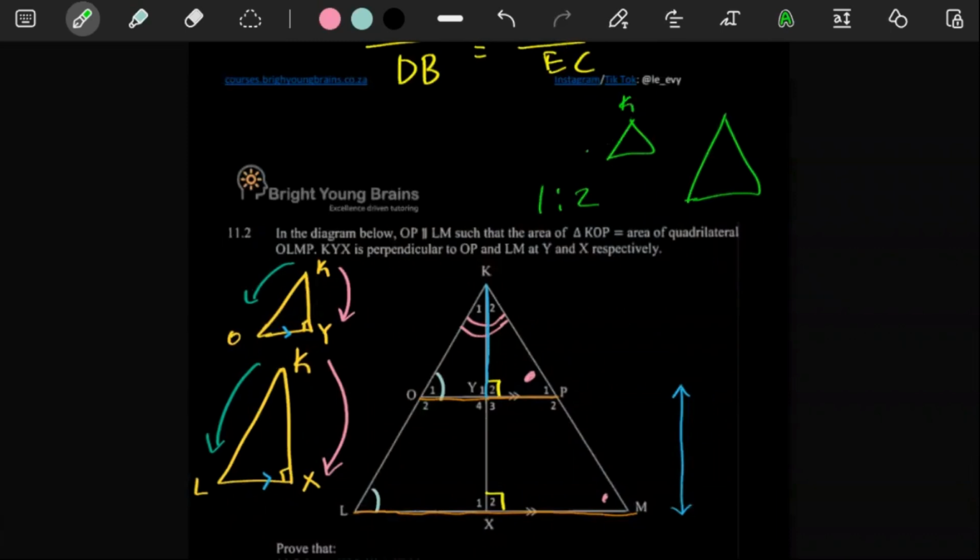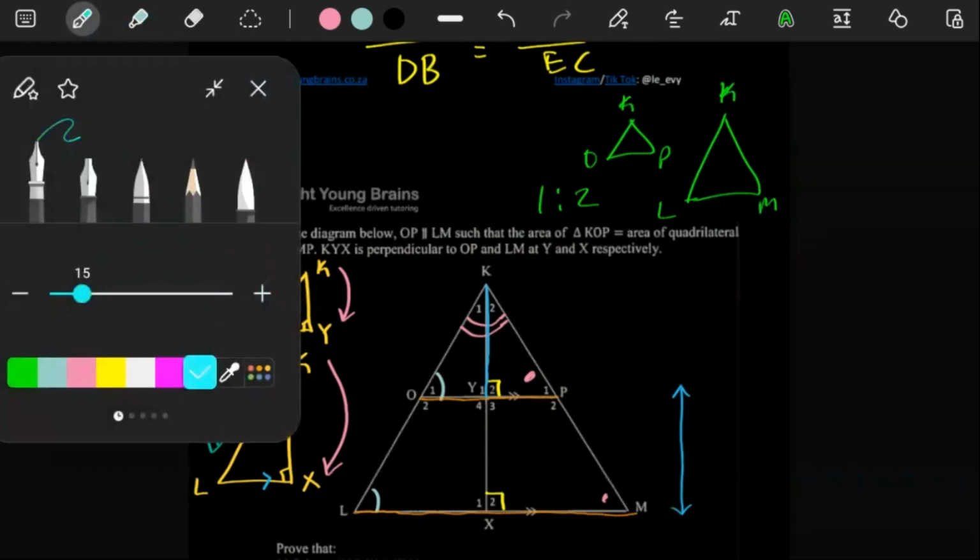As long as we are not given anything that we can use to show that the area is 1 to 2, it makes this question almost weird. Like there's just something missing.